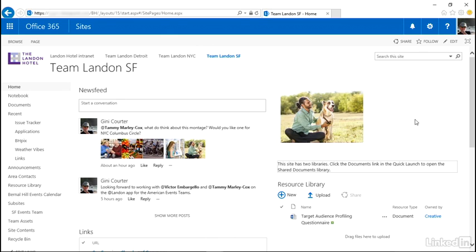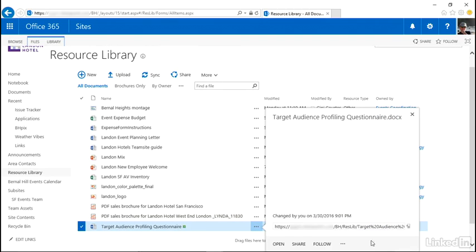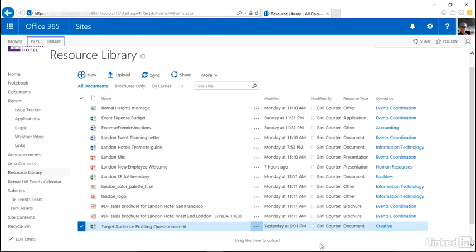The other possibility is that I can request information about something by following it. For example, if I go to our resource library, there's a document that we're working on. It's the profiling questionnaire. I can click to open up the hover pane and I can follow this document. Once I follow this document, anytime there are changes being made to this document, it will show up in my news feed.